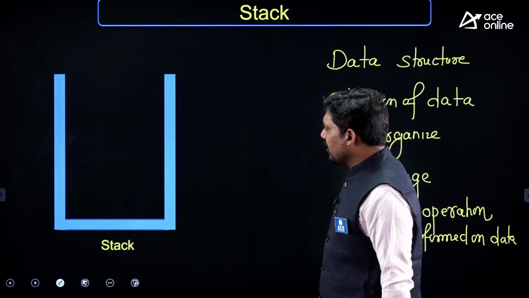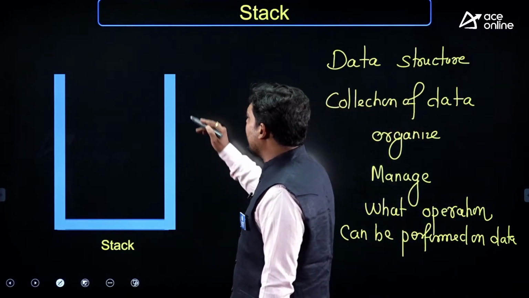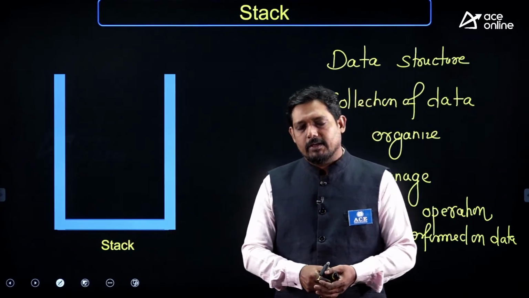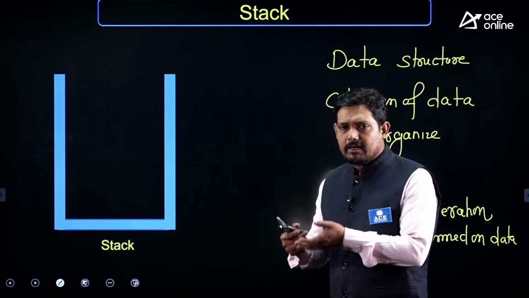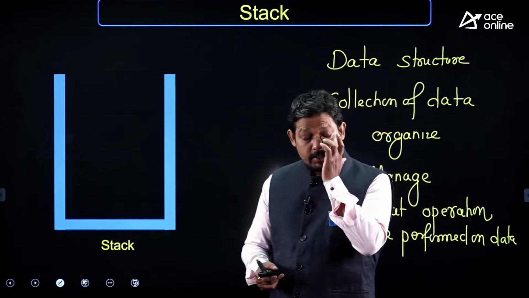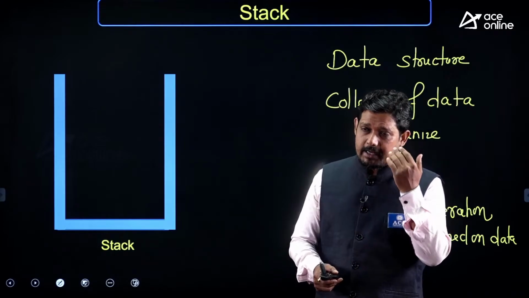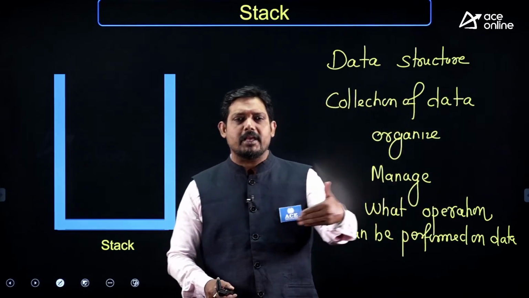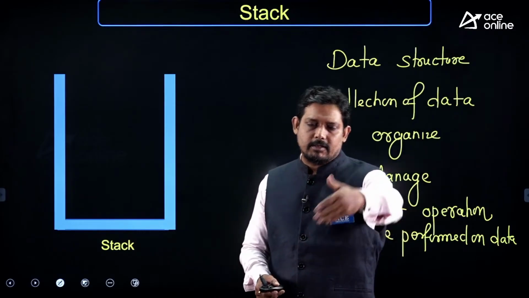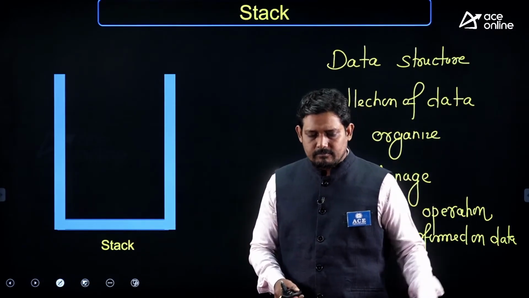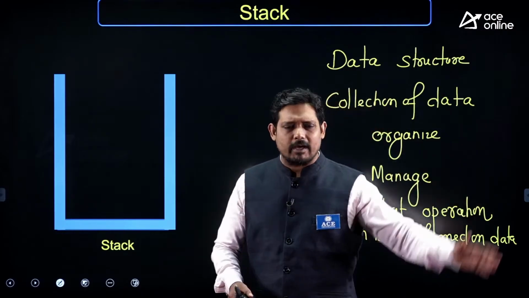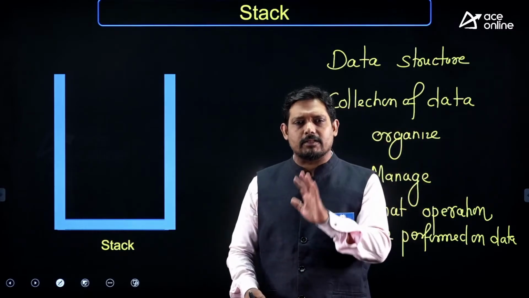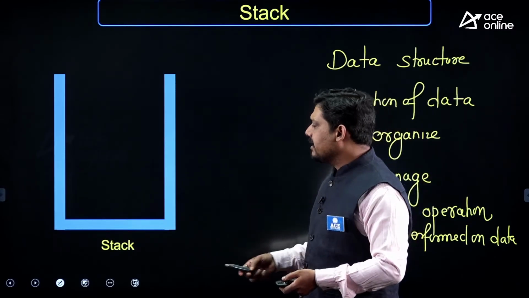So it's a collection of data, but in this case it's a one-ended linear collection. There is nothing non-linear here; non-linear I'll explain later. A linear collection is one where one data is arranged, then the second data comes, then the third. Their interrelationship is linear in nature, arranged in a row or sequential manner, one after another. That is basically a linear collection.